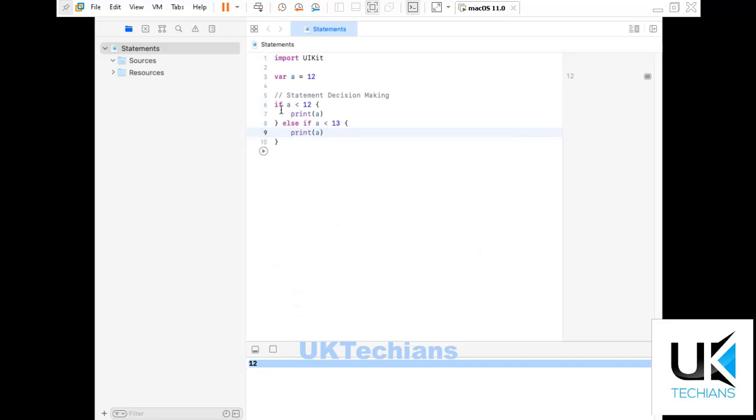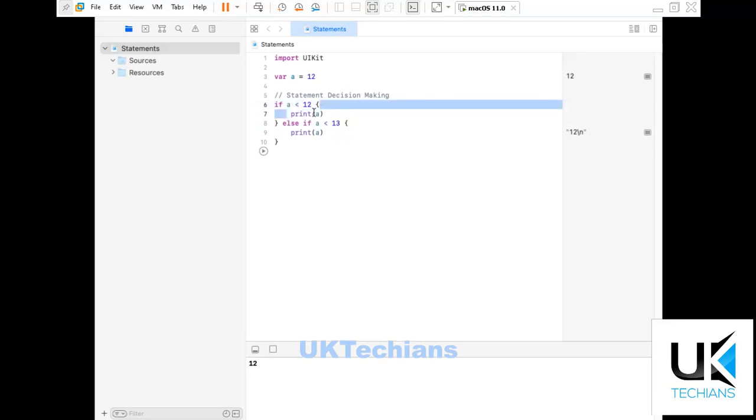The condition says if a is less than 12, print this. Because a is not less than 12, because it's equal to 12, it prints nothing in the if condition. So then we add another condition, else if: if the first condition is not true, use this condition and perform it. So it says if a is less than 13, then print a. So it says a is less than 13 and prints 12, right?